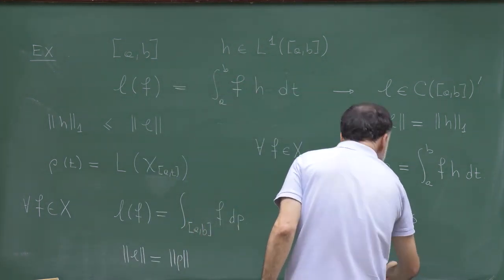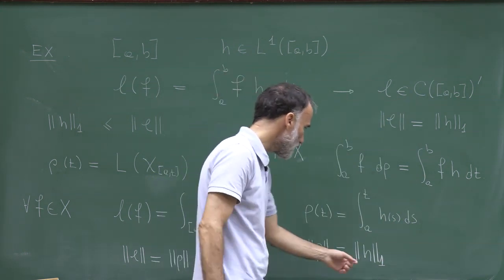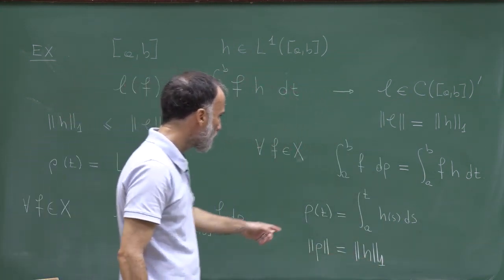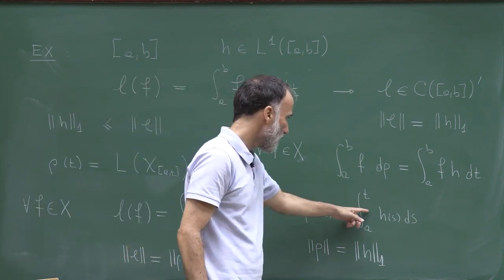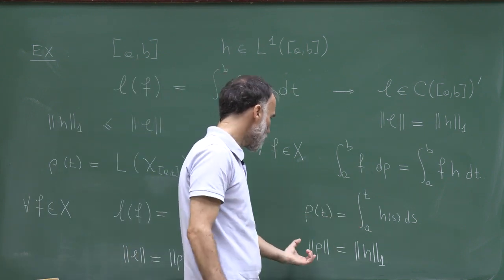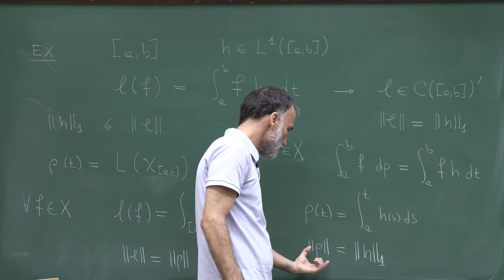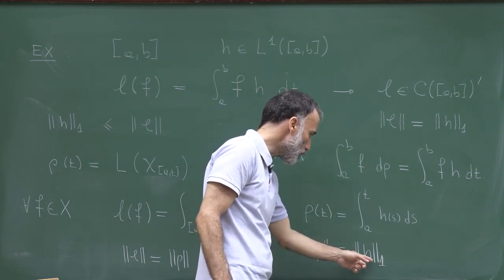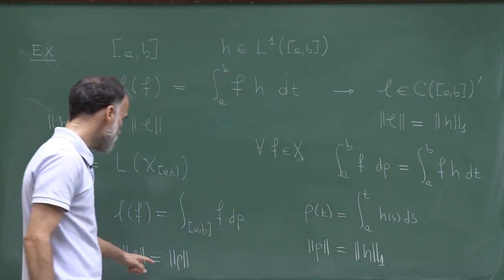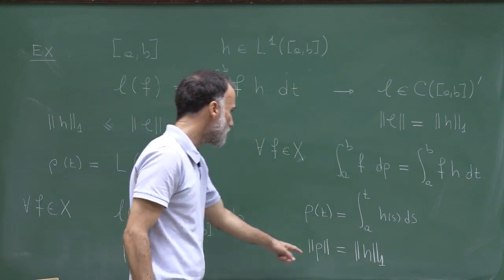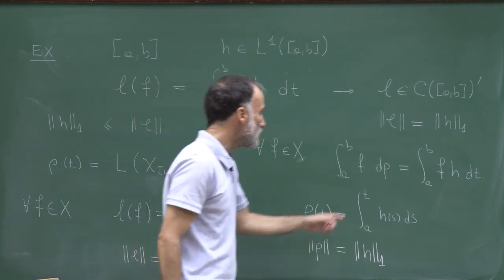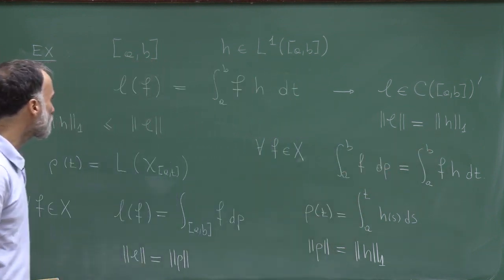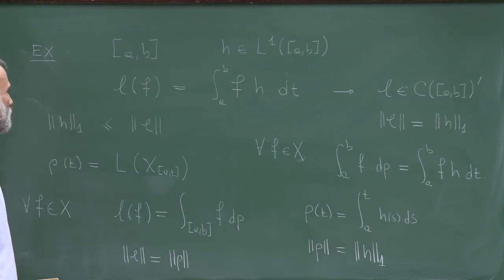Sorry, with h I'm always saying H1, but I mean L1. So if rho is given by this expression, then you can show that the bounded variation norm of rho is equal to the L1 norm of h. Since we have this identity, we get immediately that indeed the norm of L is equal to the L1 norm of h.